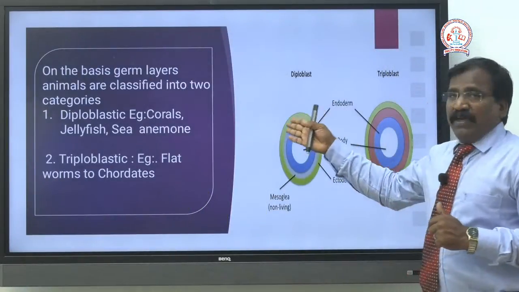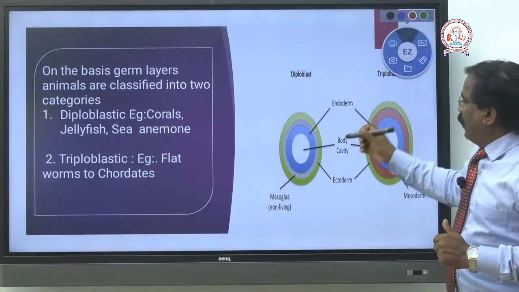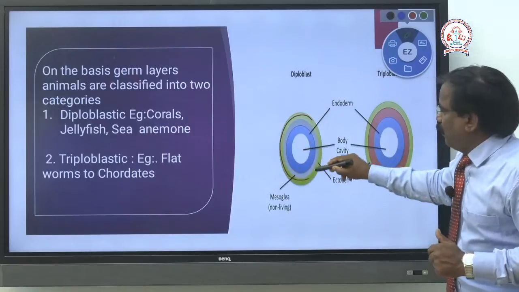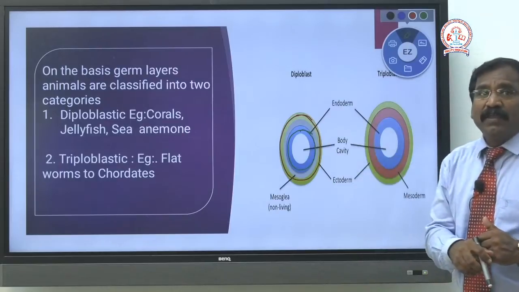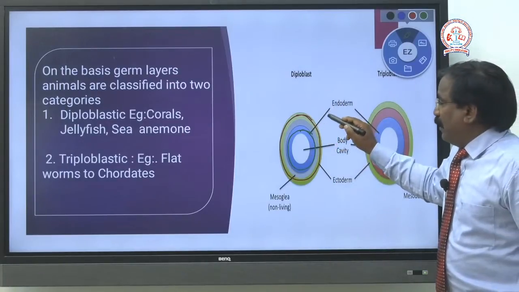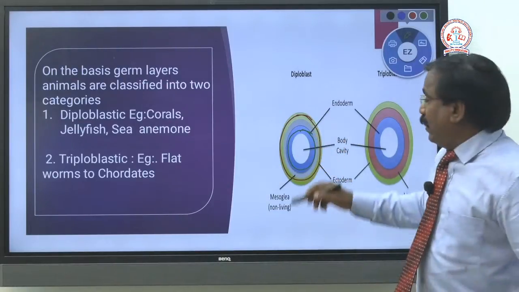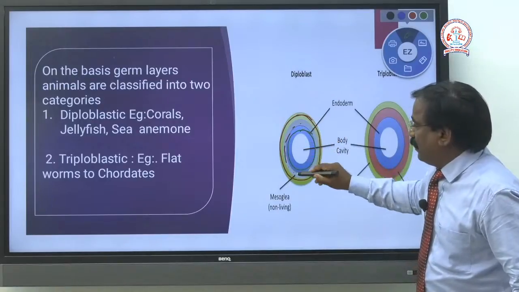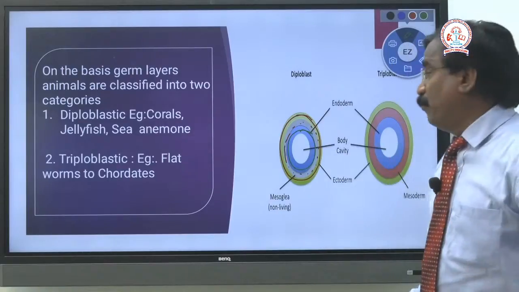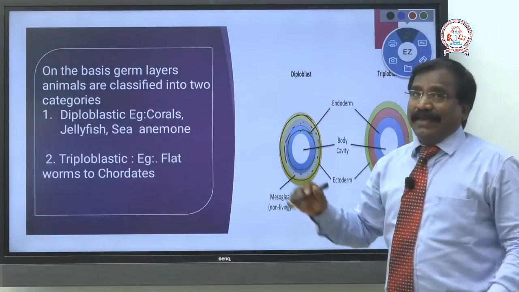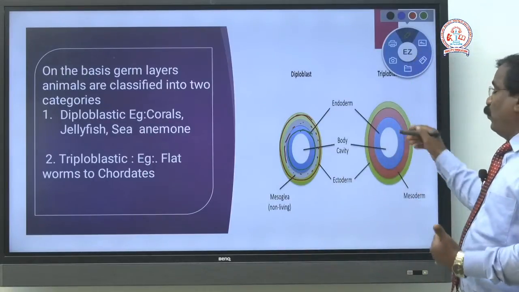See, this is diploblastic. Listen, this is the ectoderm, the outer layer, and this is the inner layer, namely the endoderm. In between the ecto and endo there is no special cell layer, but a jelly-like substance is filled, and that is called mesoglea. One more important point, mesoglea. Example, Hydra, as I already said. This is the section, a diagrammatic view.